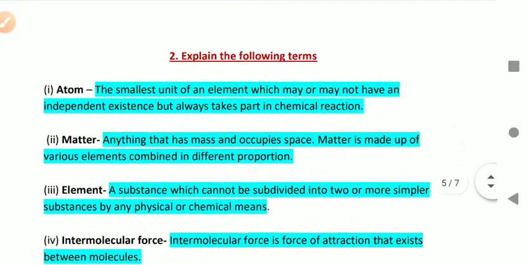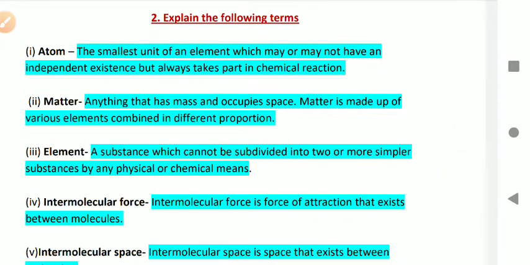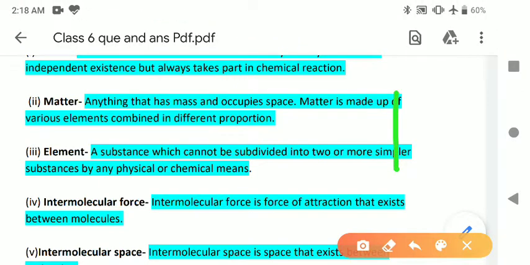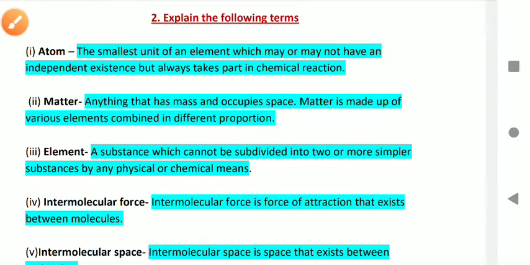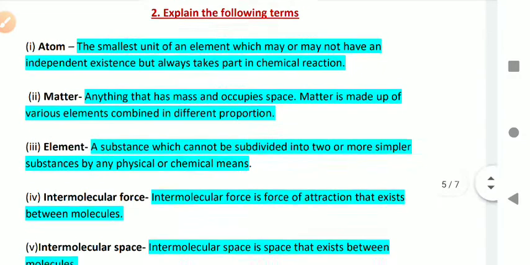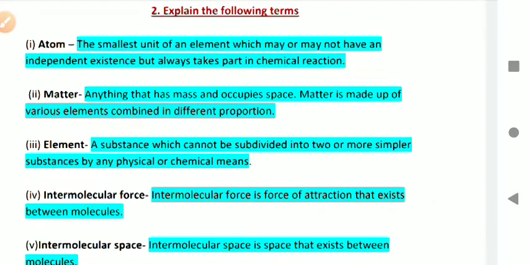Next, here some terms are given and we have to explain them. So we shall start from the first one. Atom: the smallest unit of an element which may or may not have an independent existence but always takes part in chemical reactions. Second, matter: anything that has mass and occupies space.